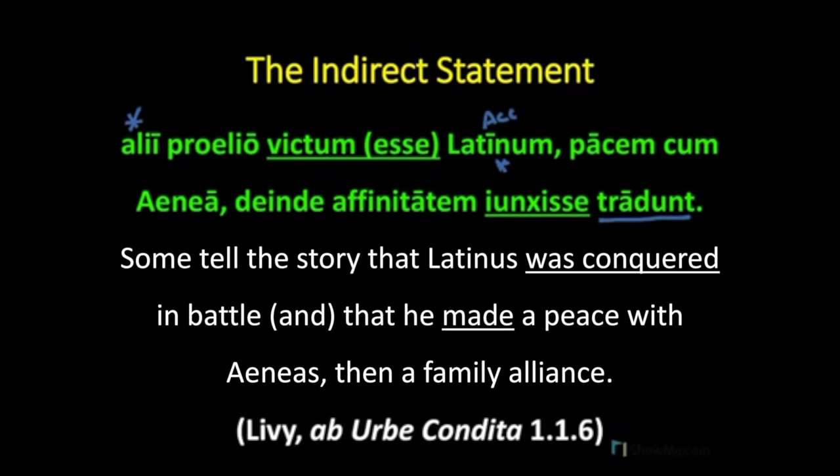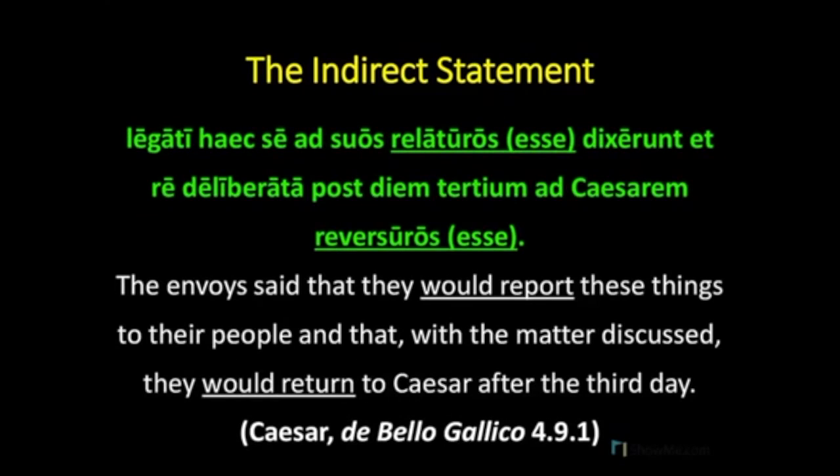And here's a sentence that uses the future tense of the infinitives. Legati haec se ad suos relaturos esse, dixerunt, et re deliberata post diem tertium ad Caesarem reversuros esse. Here, our main verb is towards the beginning of the sentence, dixerunt, and legati is the subject of this sentence. The envoys, or the legates, said.